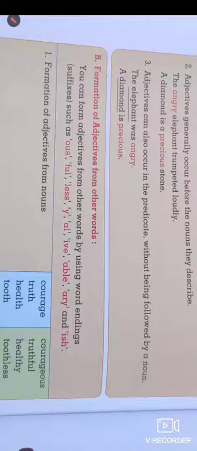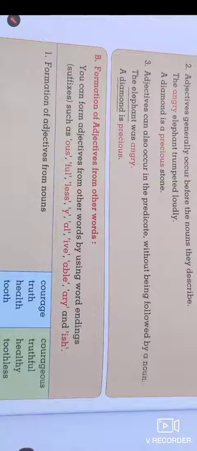There are particular characteristics of adjectives by which we can identify them. Adjectives occur in sentences with a certain pattern.